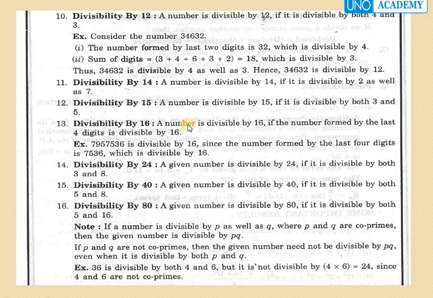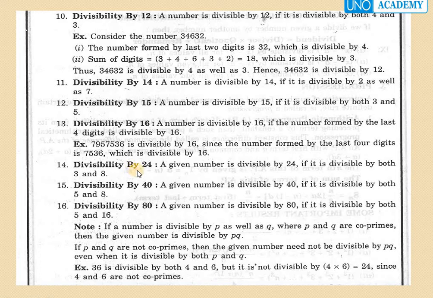A number is divisible by 16 if the number formed by the last 4 digits is divisible by 16. For example, this number is divisible by 16 since the number formed by the last 4 digits is 7536, which is divisible by 16.